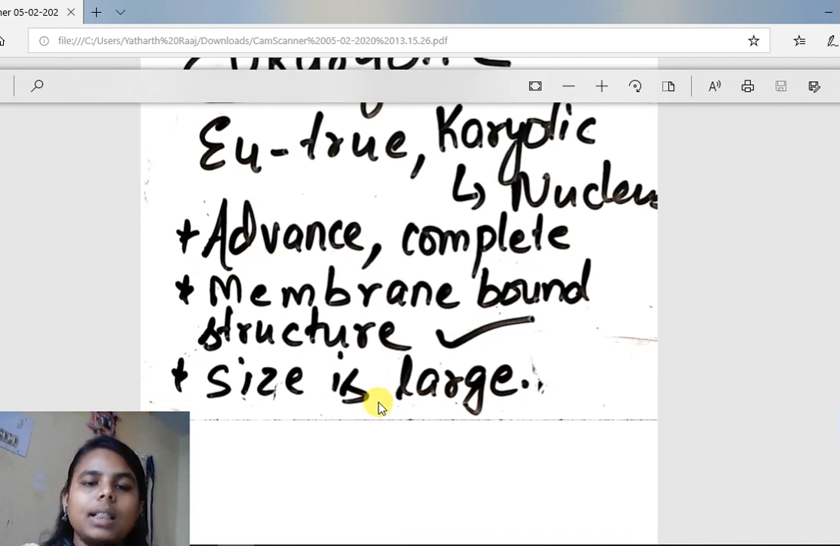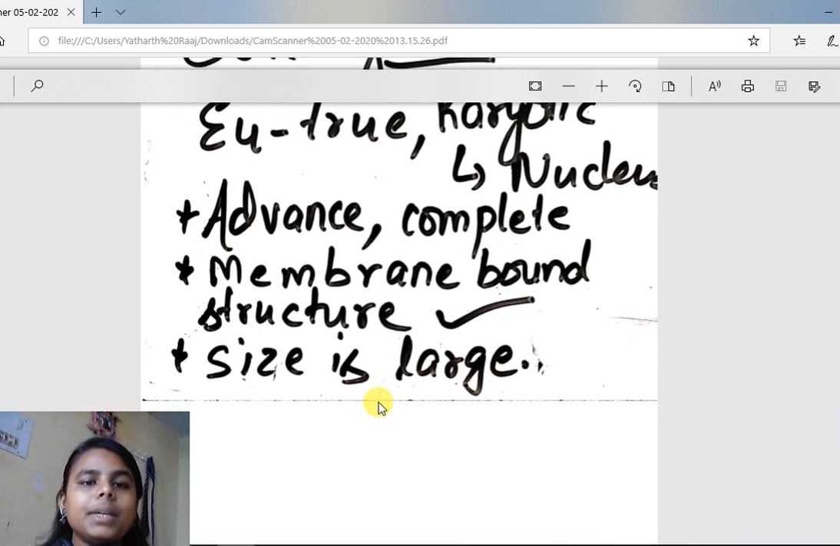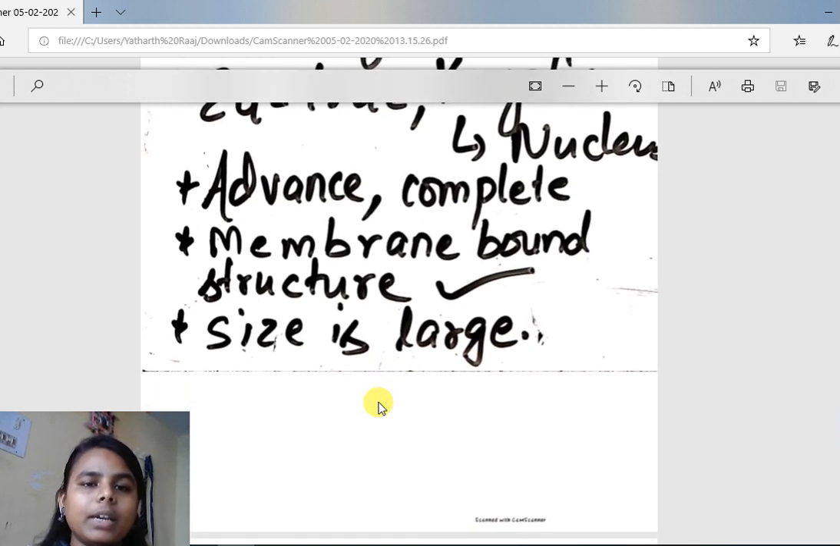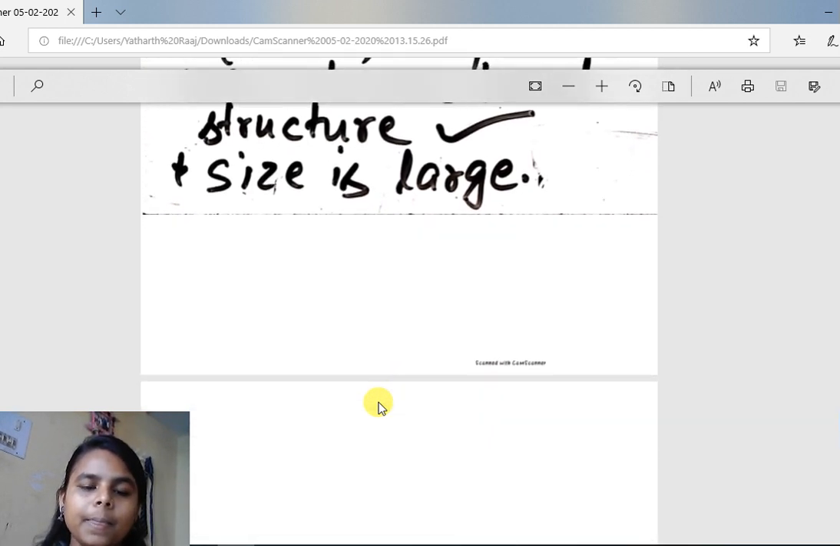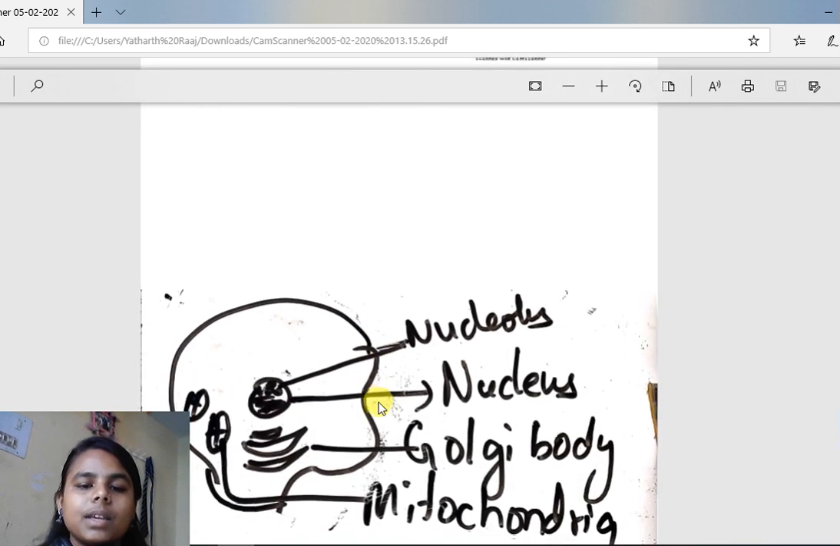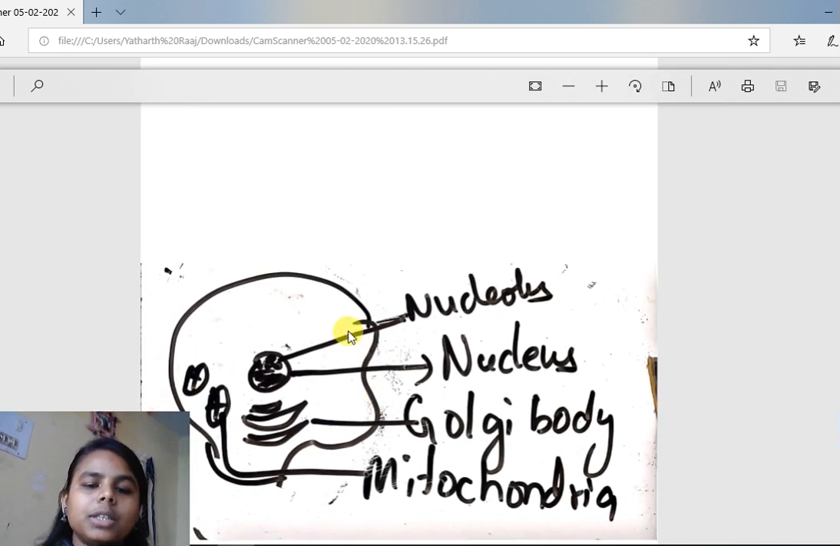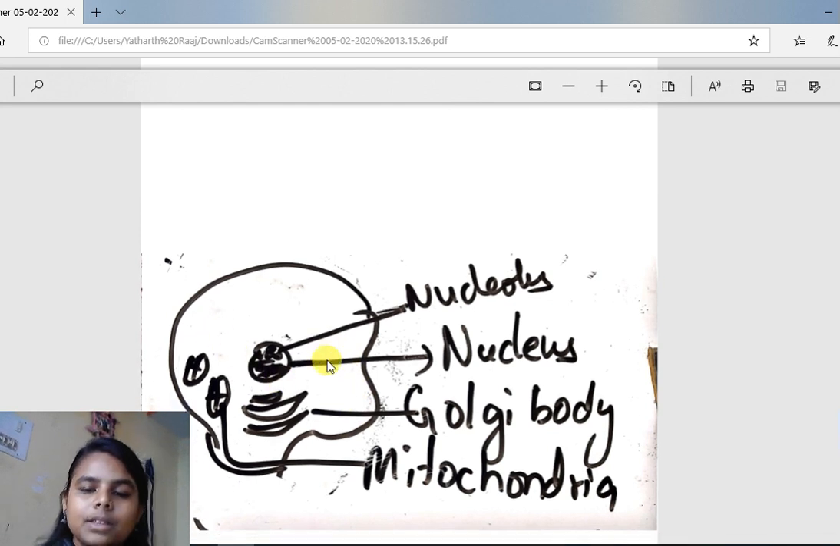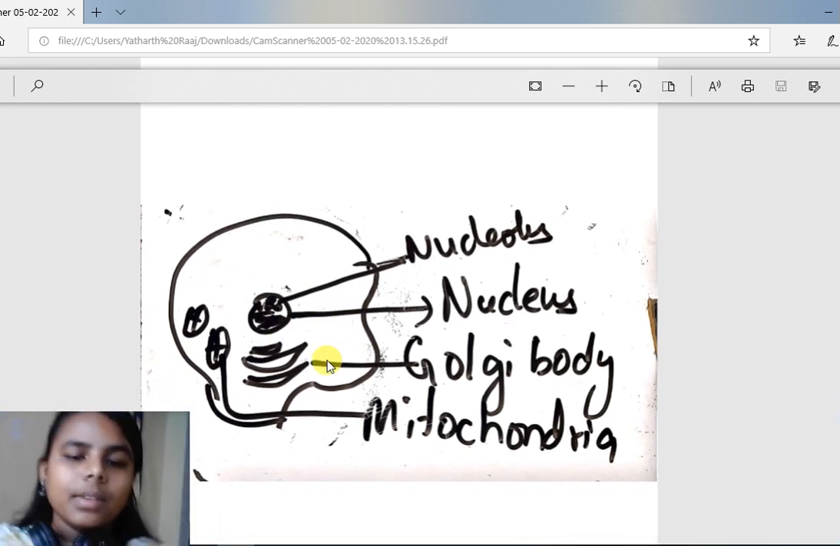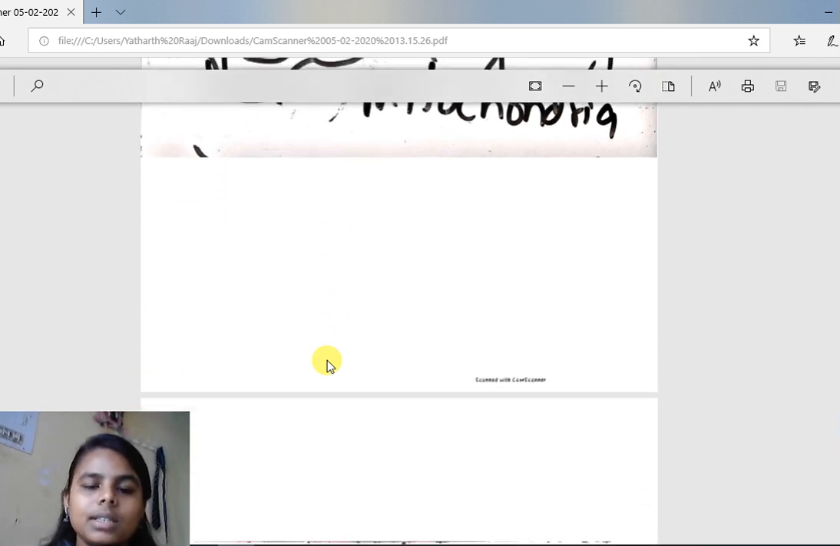Eukaryotic cells are large. The typical size of a eukaryotic cell is 10 micrometer to 100 micrometer. And here you can see the structure of a typical eukaryotic cell. Nucleus is present, nucleolus is present, membrane-bound structures such as Golgi apparatus and mitochondria are present. So this is a eukaryotic cell, and in a prokaryotic cell, these are not present.